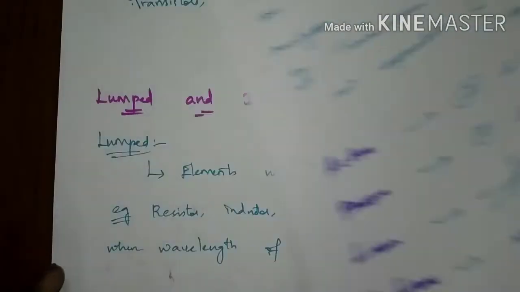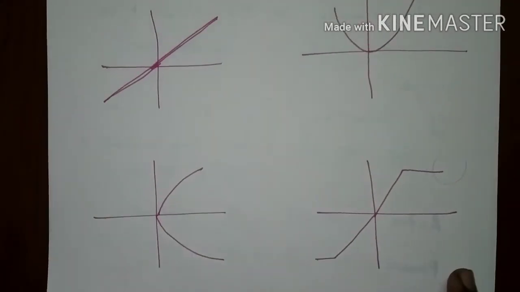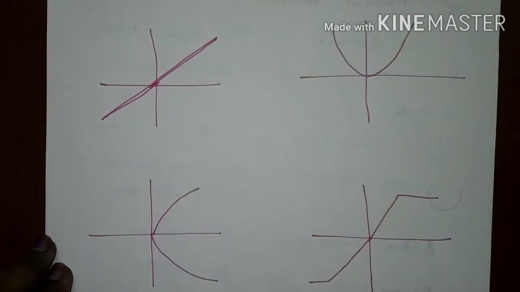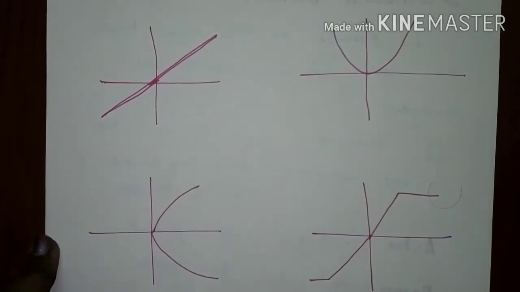Okay, let's see some of the graphs. Whether the graph is of an active element, passive element or linear. Let's check what those types are.